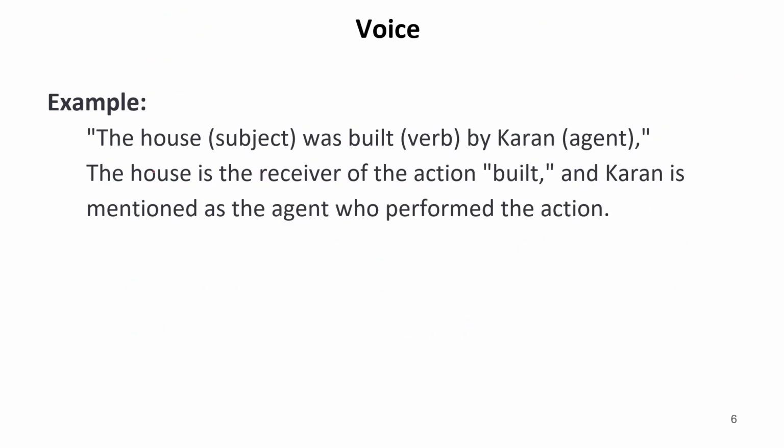Now there is an example of passive voice. The same sentence which we wrote in active voice, that is Karan built a house. Now let us write this sentence in passive voice. So here the object is house. This is the object which had received the action. So house will come first. Now this is the sentence of past indefinite tense. Now in case of past, we have be forms was and were. Now house is singular, so it should be was. House was. Now build is first form, then built is second form, and built is again third form. So was built.